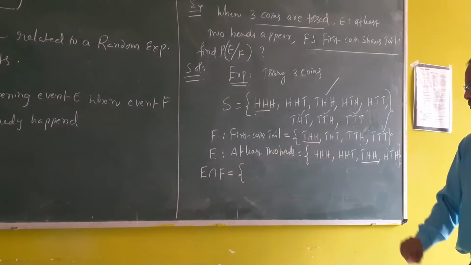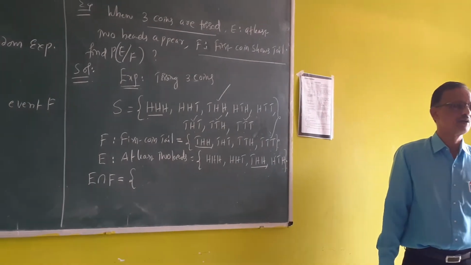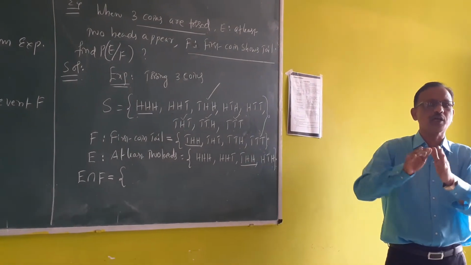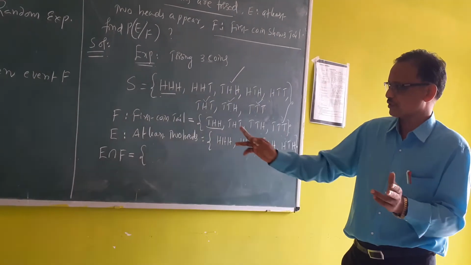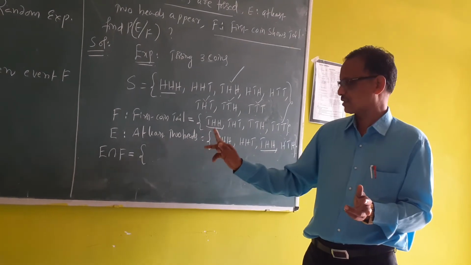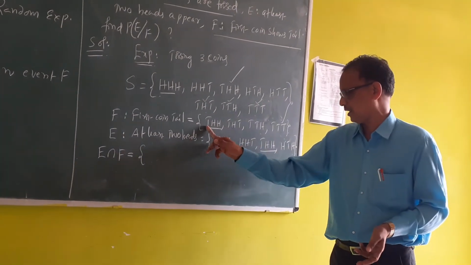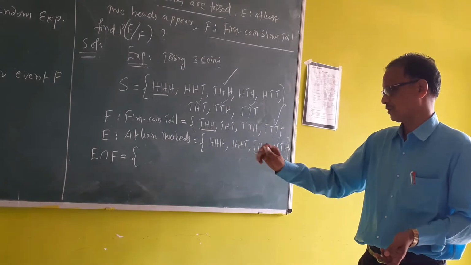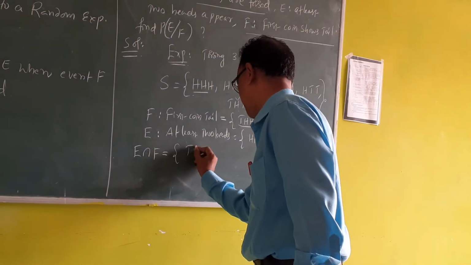Both should combine: first coin tail and at least 2 heads. Only THH is possible.